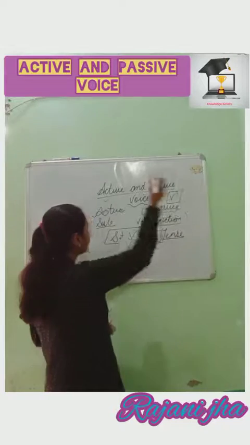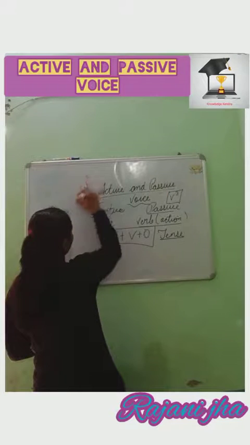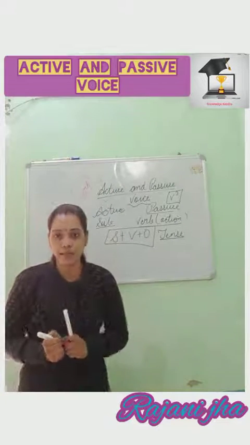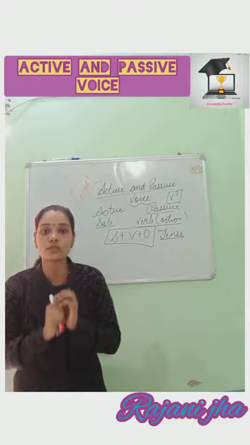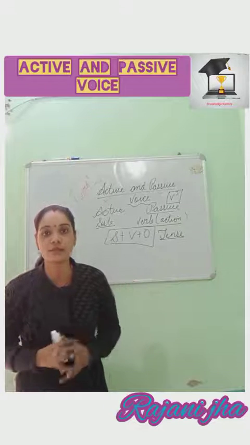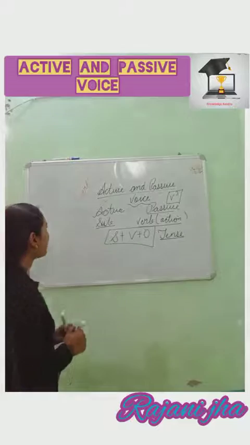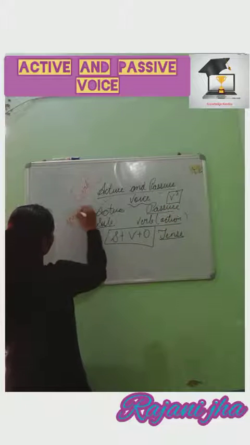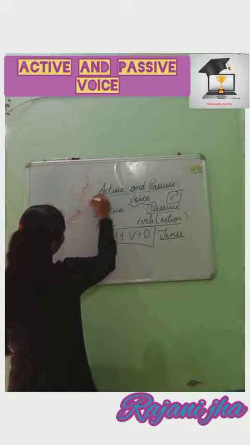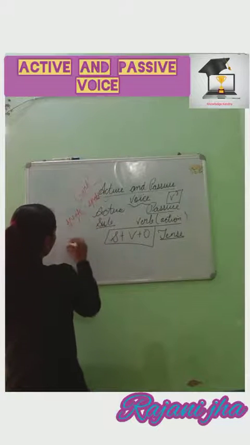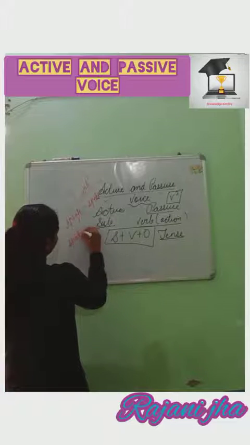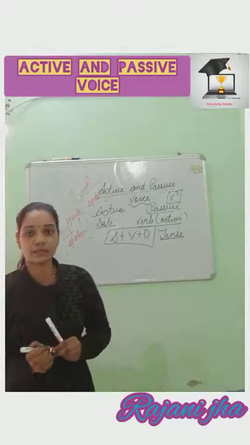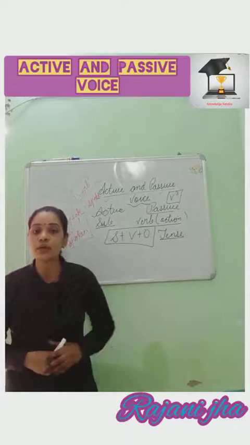Third form of verb, V3, we always use in passive voice. When we change active voice into passive voice, what do we use? We always use the third form of verb, the past participle form of verb. For example, if speak is there, the second form is spoke, that you know, and the third form is spoken. So we always focus on the third form of verb in passive voice while changing active voice into passive voice.